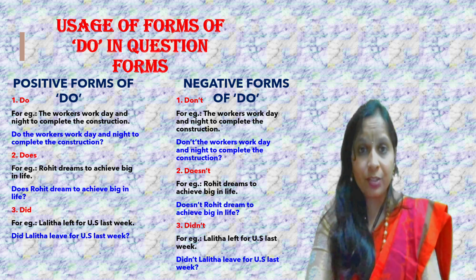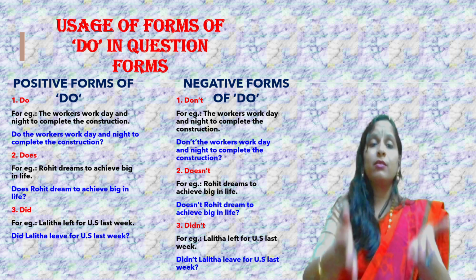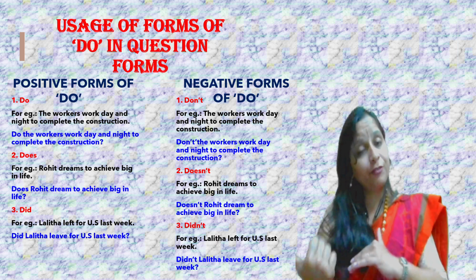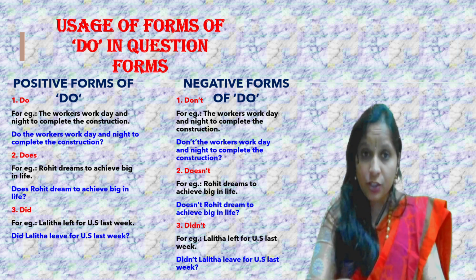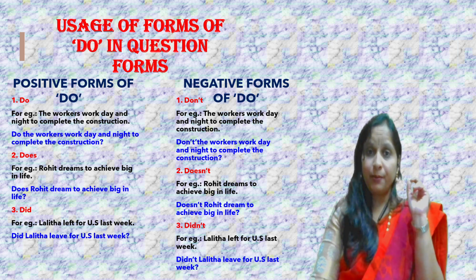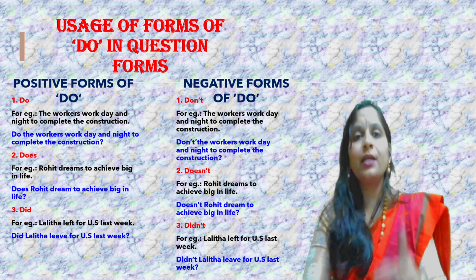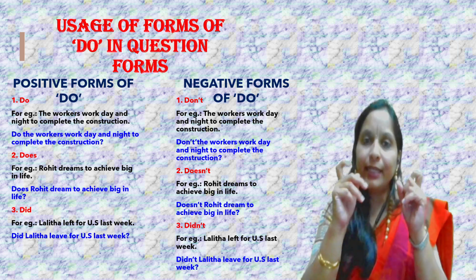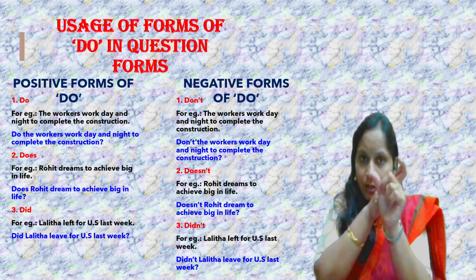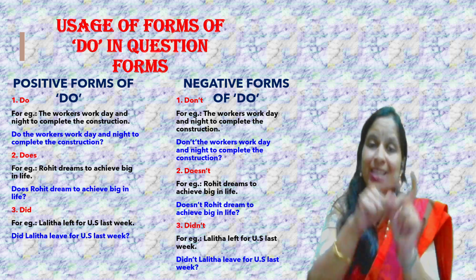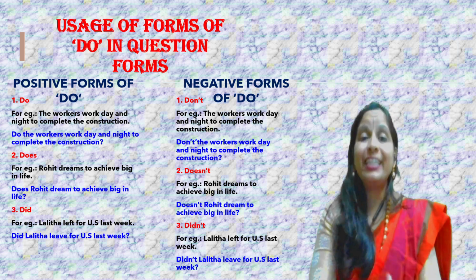I have mentioned over there, Lalita left for US. Past tense of leave is left. Past tense of do is did. When you begin a question with did, you need to change the past tense verb into present tense verb. Left will change to leave.